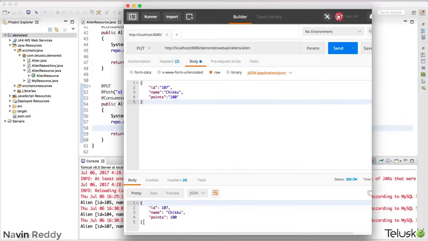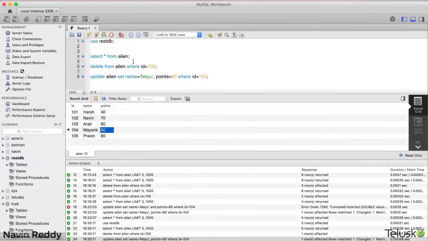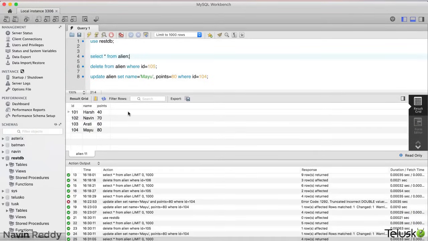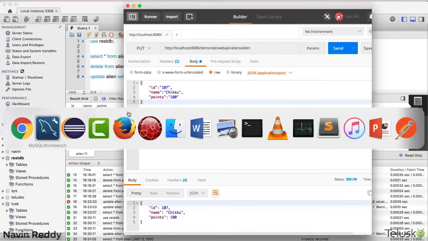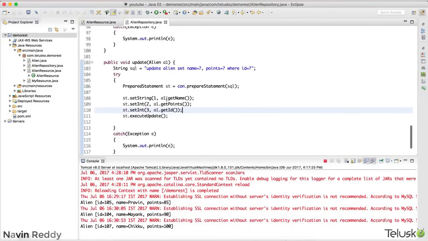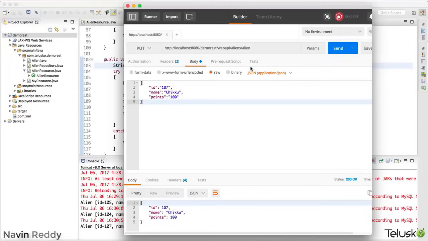Something happened. You are sending a PUT request, and let me go back to my database. If I select star, oh, this is not working on the server side. You can see we got data on the server side, and we have also tried to update. But the problem is, while updating it, it is not affected because we don't have any data with 107. What is my intention here? If the data is not there, it should create a new resource.